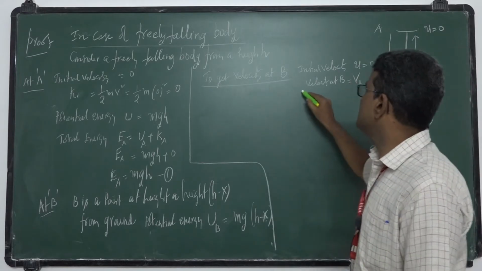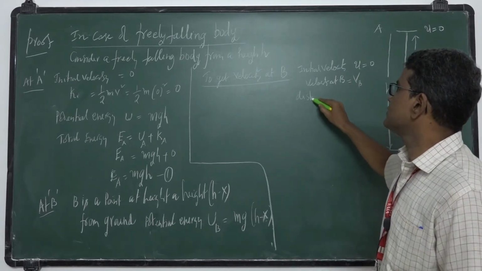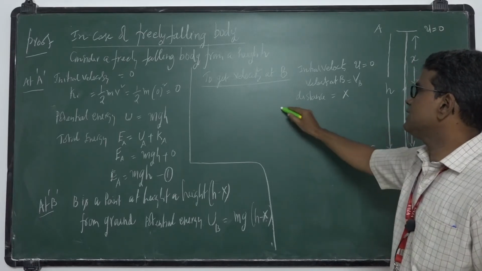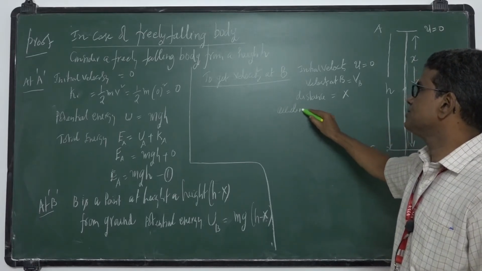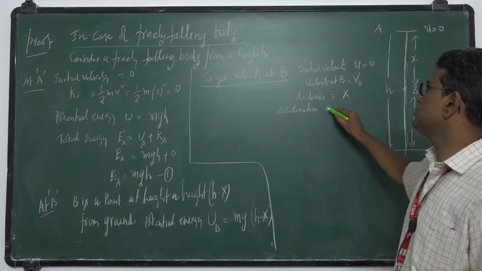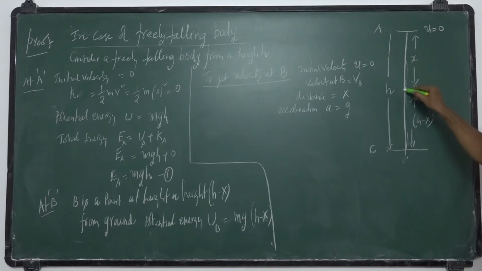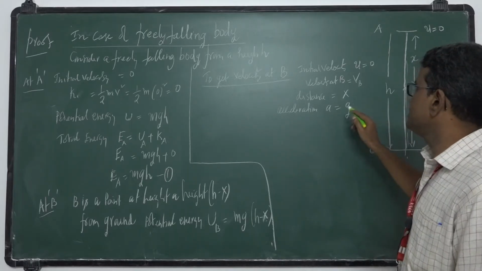It travels a distance x, acceleration is plus g, acceleration due to gravity is plus g, since it is freely falling.